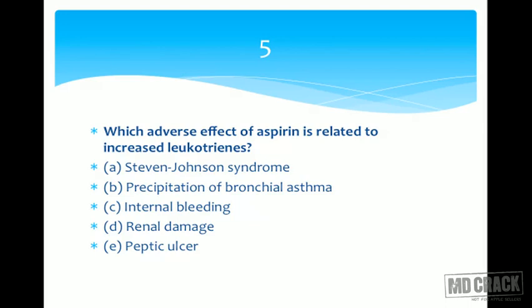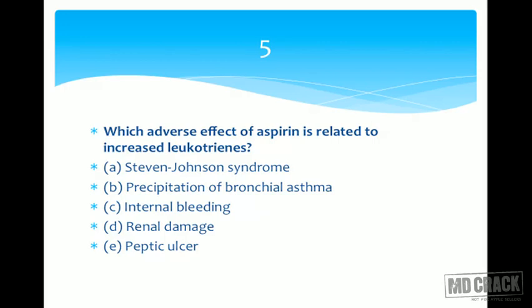Stevens-Johnson syndrome, precipitation of bronchial asthma, internal bleeding, renal damage and peptic ulcer. Stevens-Johnson syndrome is a hypersensitivity reaction. It's nothing to do with the dose related adverse effects. Next is precipitation of bronchial asthma. You inhibit the prostaglandin synthesis and the arachidonic acid is diverted to the lipoxygenase pathway. Leukotrienes are synthesized. Leukotrienes are potent bronchoconstrictors and they are important agents in bronchial asthma. So precipitation of bronchial asthma can be the answer.